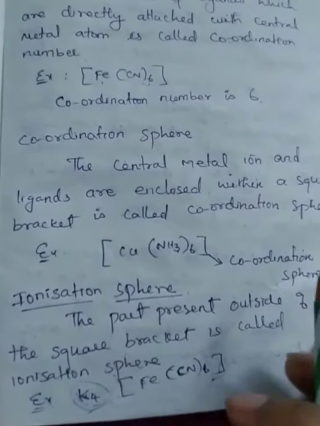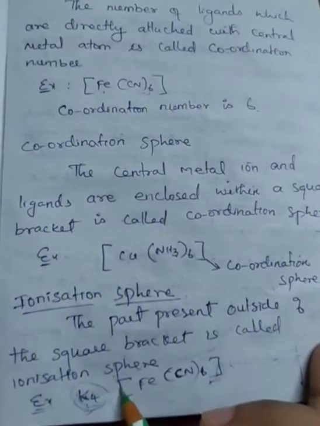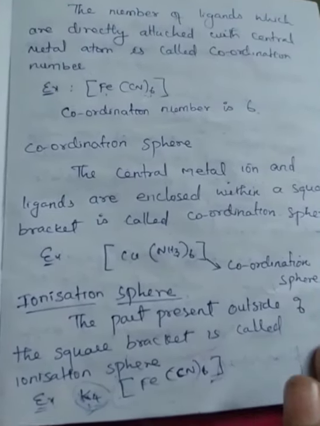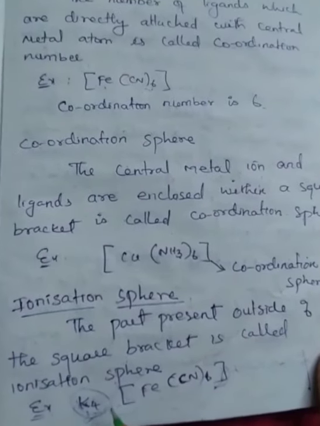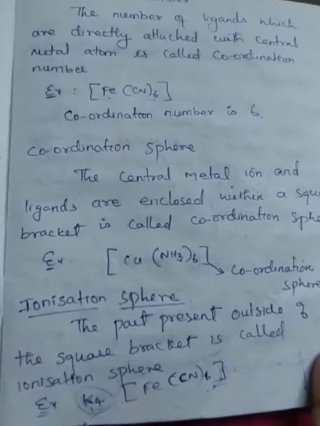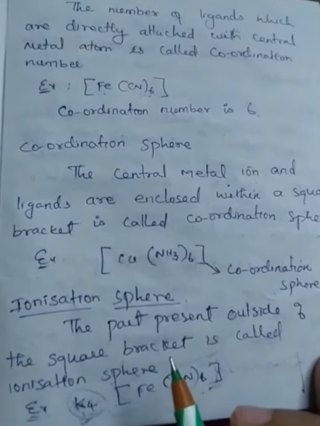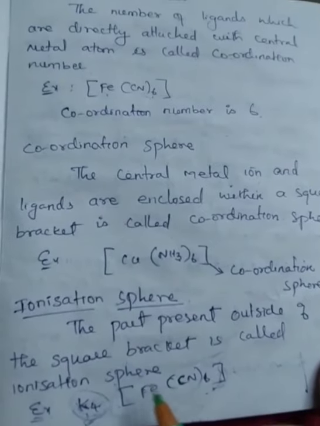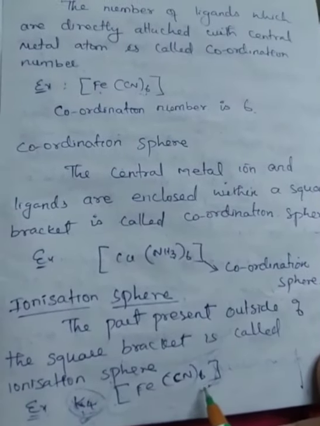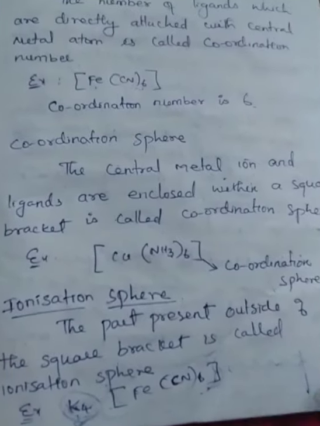The part of the ions which is present outside of the square bracket is called the ionization sphere. For example, here potassium is present outside of the square bracket, so potassium is the ionization sphere, and within the square bracket the compound is called the complex ion.